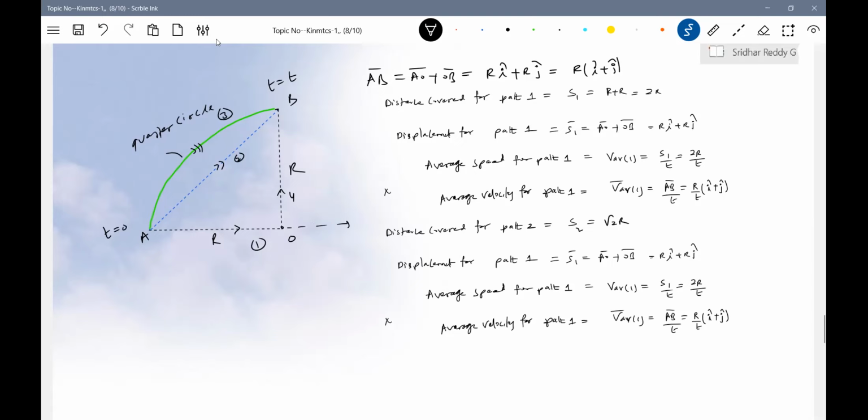What about displacement for path 2? It'll be the same, S2 bar. Displacement is a unique value, no? The way I put some sentences. Similarly, average speed for path 2 should be equal to S2 over t, so this will become root 2 r over t. What about the average velocity for path 2? It will be the same. Similarly the last one.